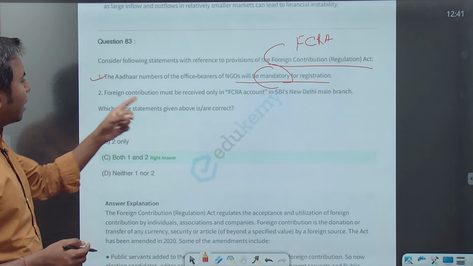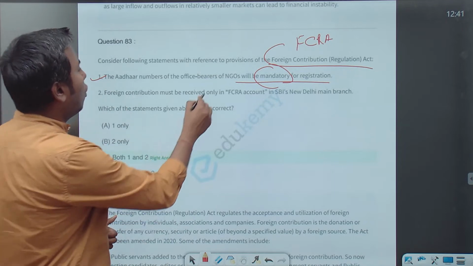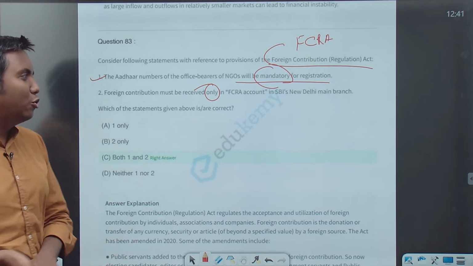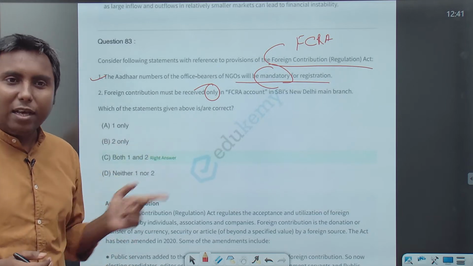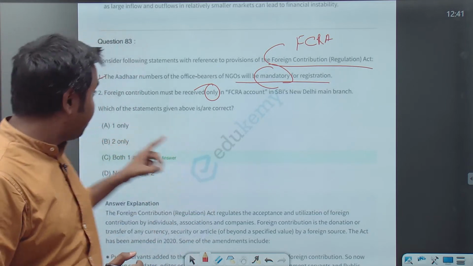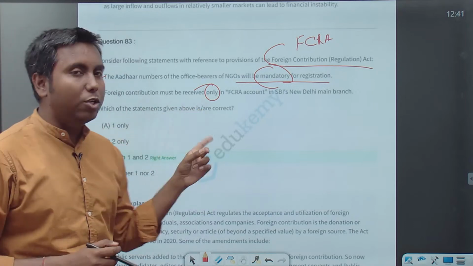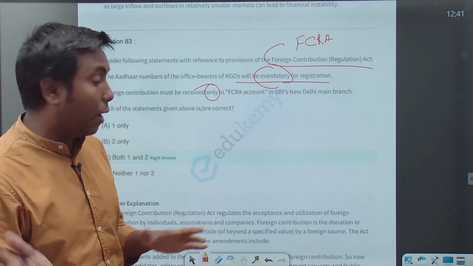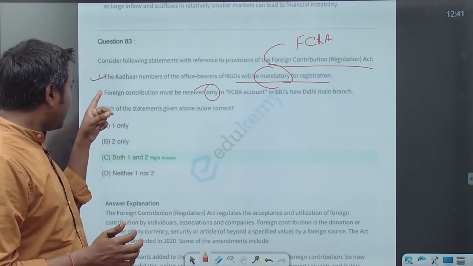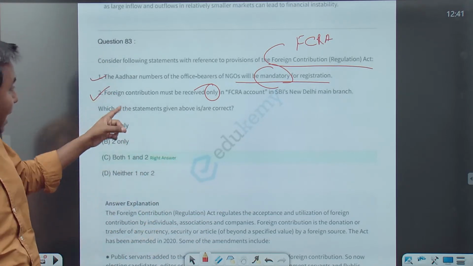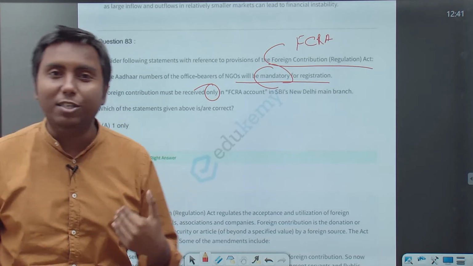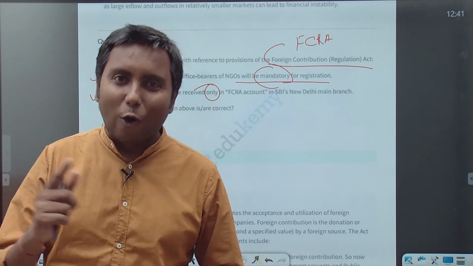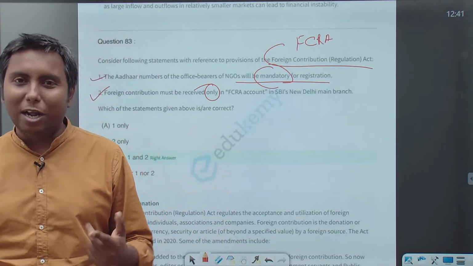Second, foreign contribution must be received only in an FCRA account in SBI's New Delhi main branch. Now this one, unless you know it, people normally say that the moment you see an extreme statement, you have to mark it as incorrect, but you have to be very careful. Statement number 2 indeed is correct. So foreign contribution must be received only in SBI's main branch in Delhi.